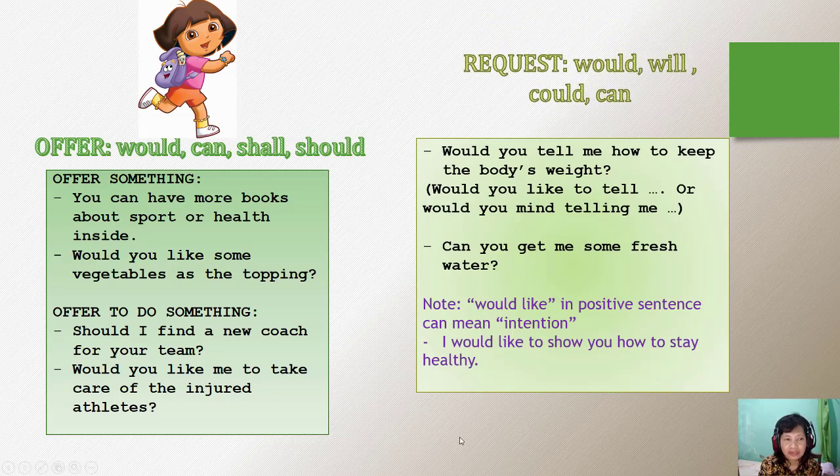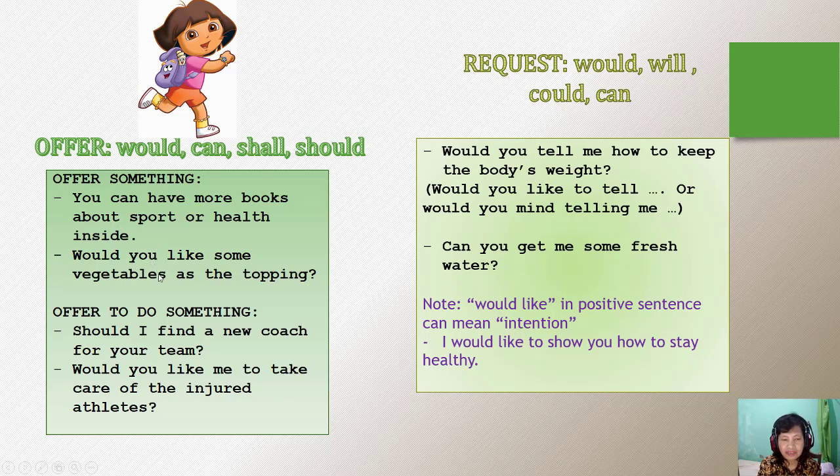Offer, we have to offer something, offer to do something. Offer something means that we give something to another person, the second person. Offer to do something means that we are willing to do something, or actually the first person is willing to do a favor or to give help. Let's see, you can have more books about sport or health inside. So the first person offers some books.